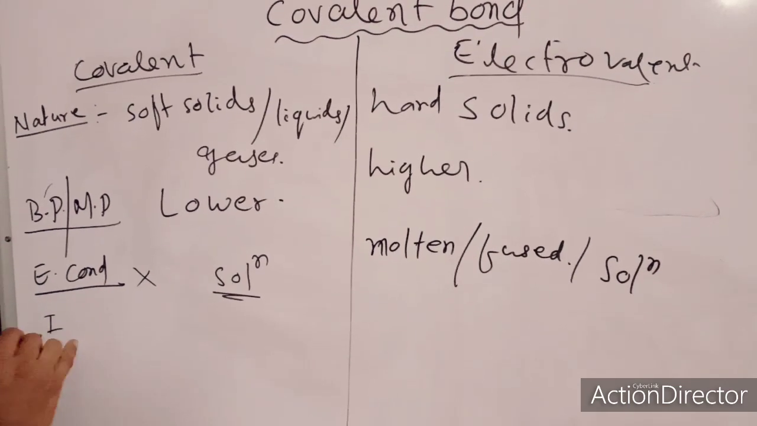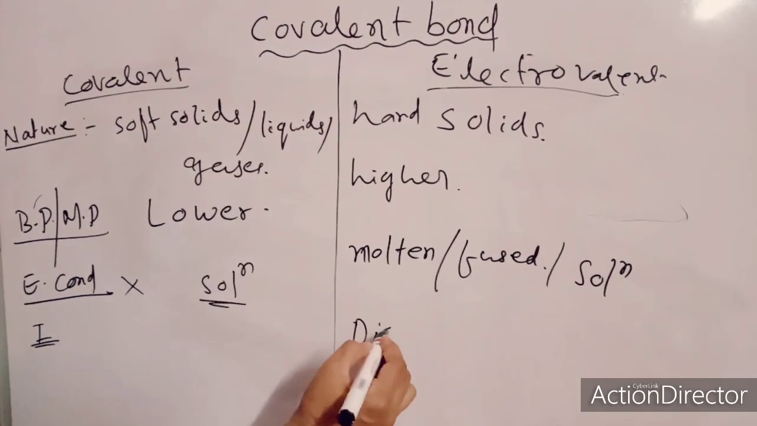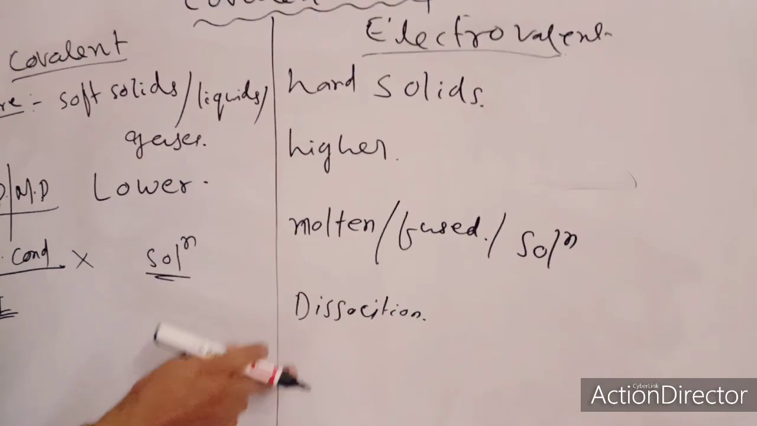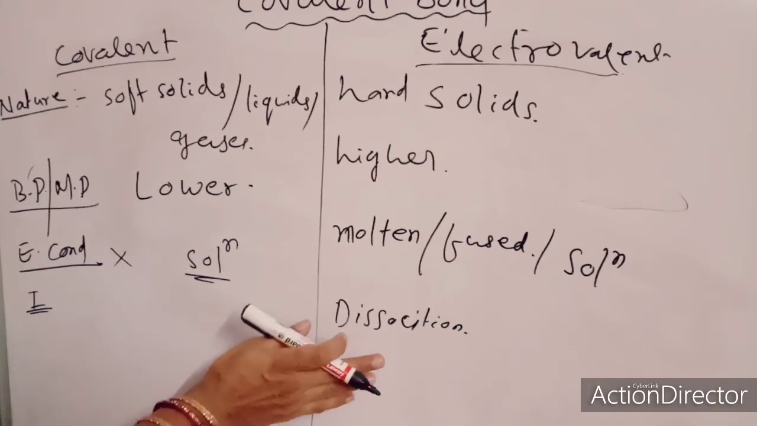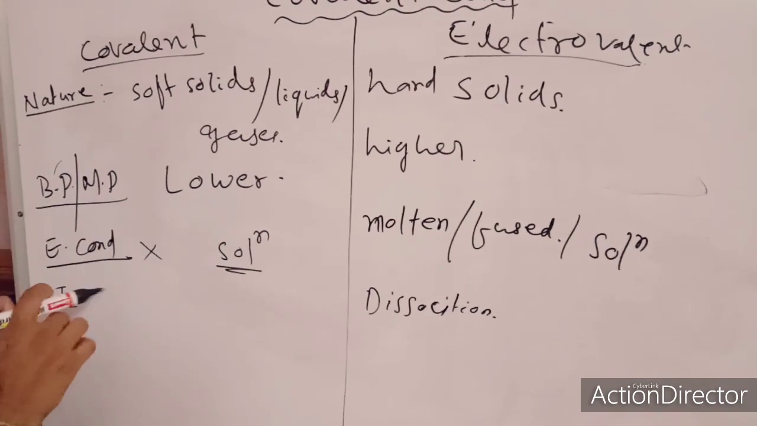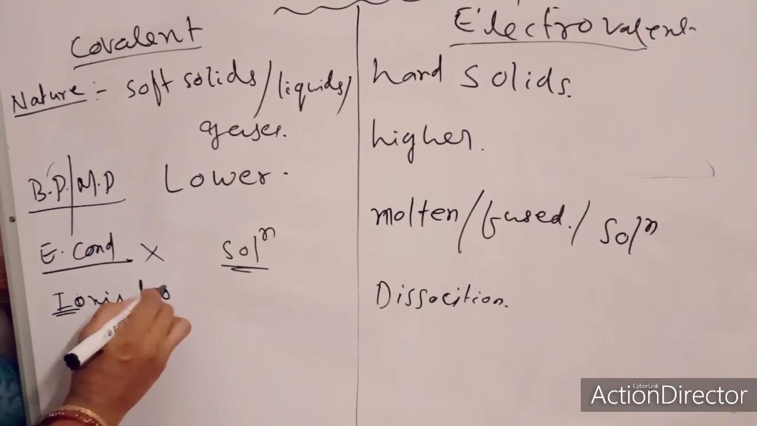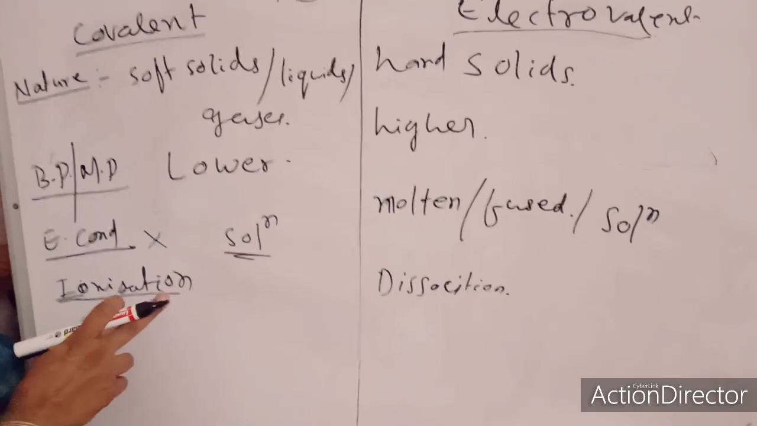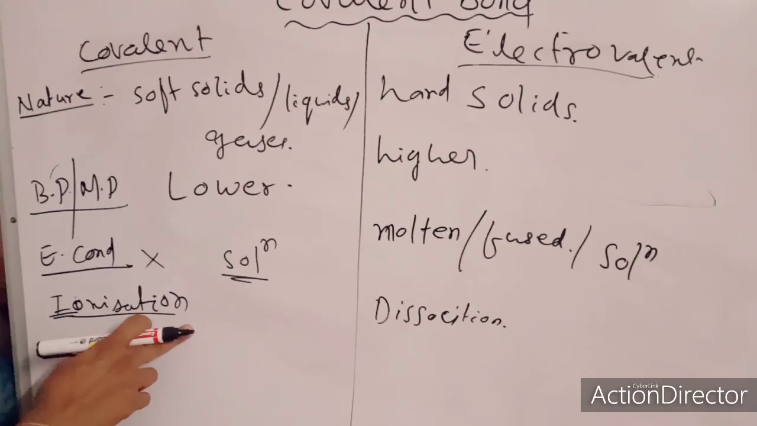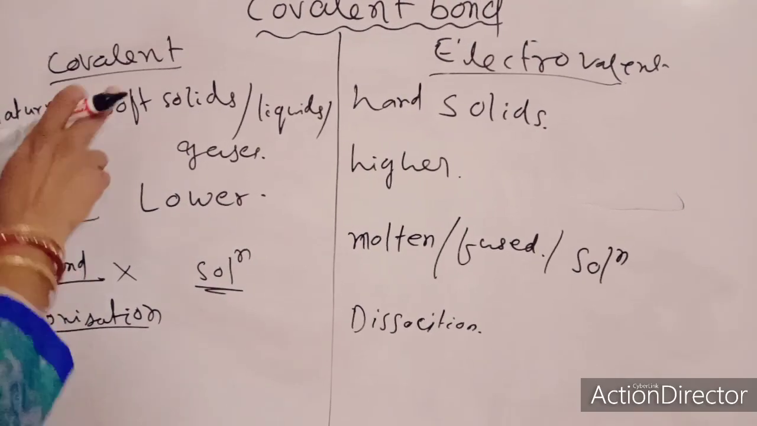Next one, ionization or dissociation in the solution. Electrovalent compounds undergo complete dissociation, because of the presence of ions, when they are molten or in solution. But covalent compounds undergo ionization. Ionization means no permanent ions are present, but when suitable conditions come, they separate, creating ions. But the extent of ionization is less here. Here it is higher.